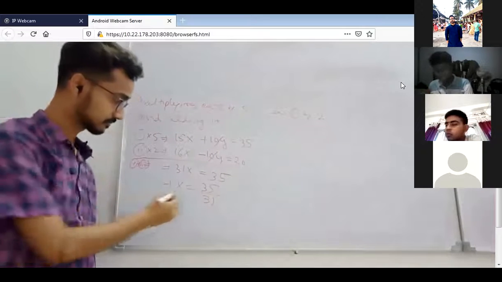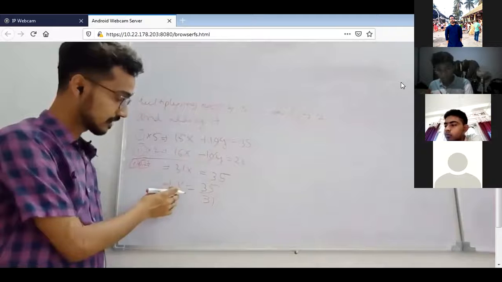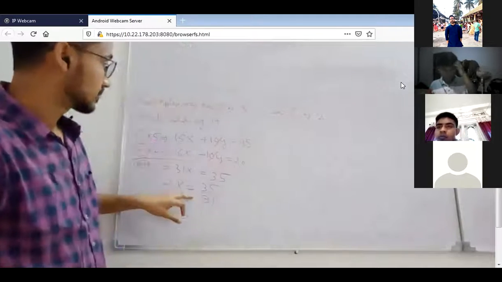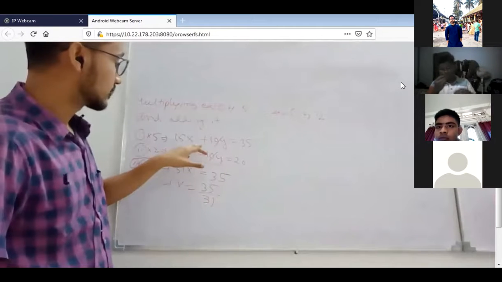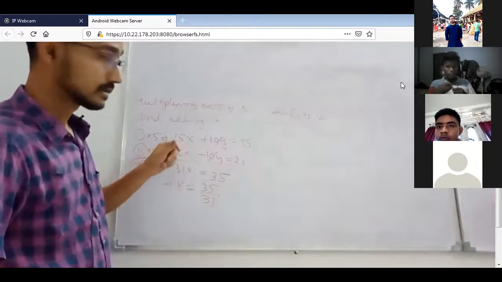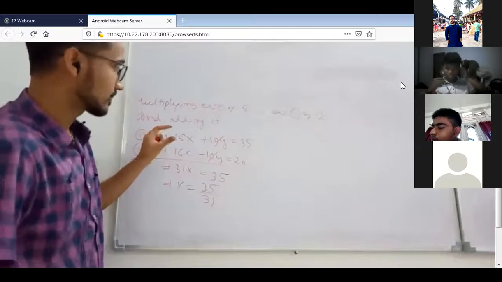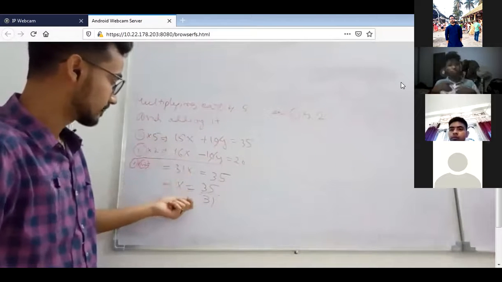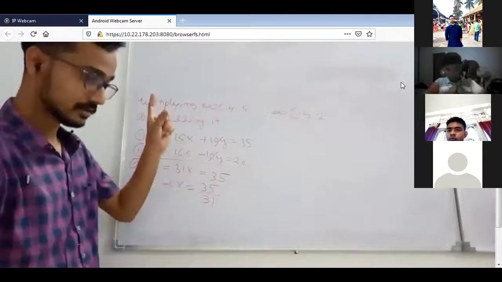35 by 31. So now see, after finding the value of x, you can put the value of x in any equation. No need to again multiply. That means the elimination method you can apply only one time. After finding the value of x, you can substitute the value of x in any equation, that means the original equation.